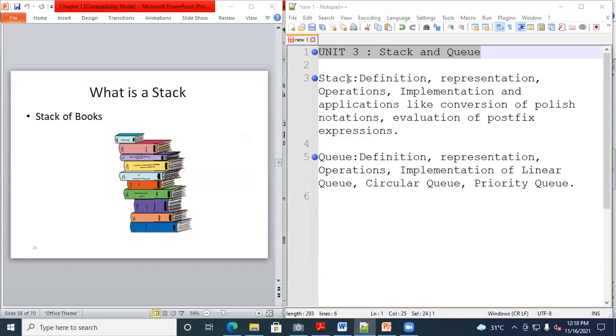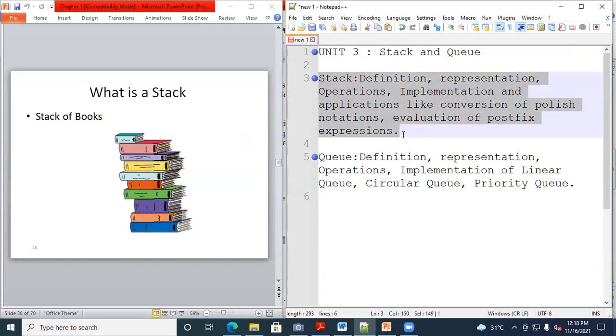Now in the stack and queue, in the stack we will discuss the definition of a stack. After that we'll discuss the representation of a stack, operations, and implementation of a stack. After that we'll see the applications of a stack. Here one application given in this unit number 3 is the polish notation and evaluation of the postfix expression. These two applications we will discuss first, and after that we'll implement this application by using the stack concept.